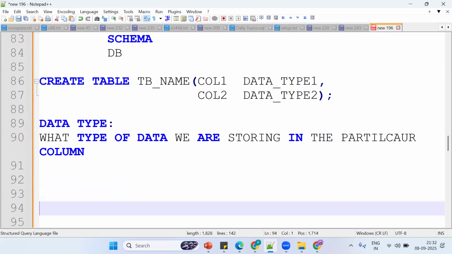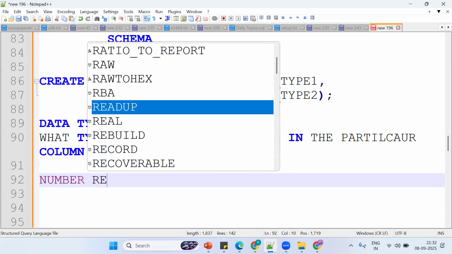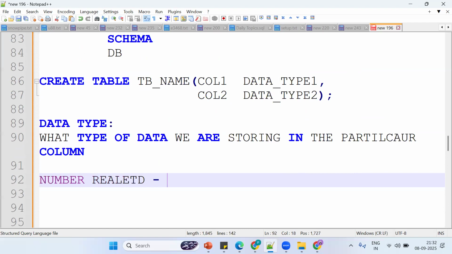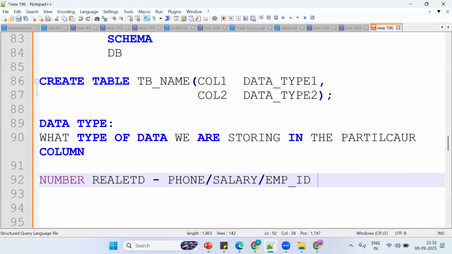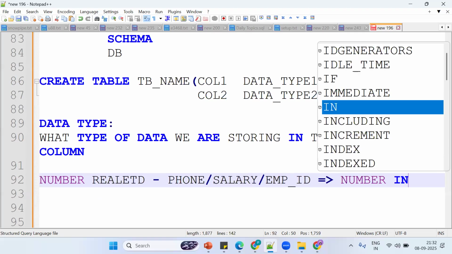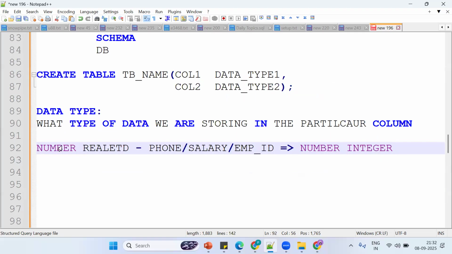See, what type of data? Suppose I want to store number related information. Assume I want to store phone number, salary, employee ID. In which data type can I store these? That is number data type, integer. Okay, the same functionality. See, you need to understand which type of data we want to store in the particular column. That is, numbers we can store.